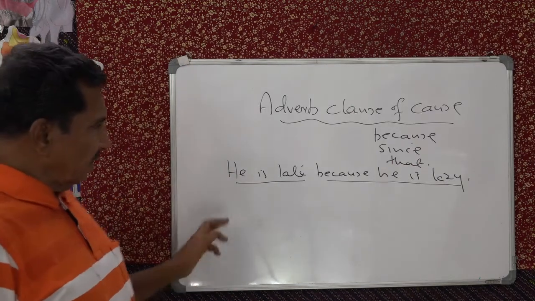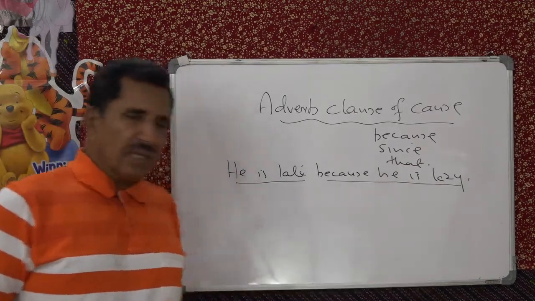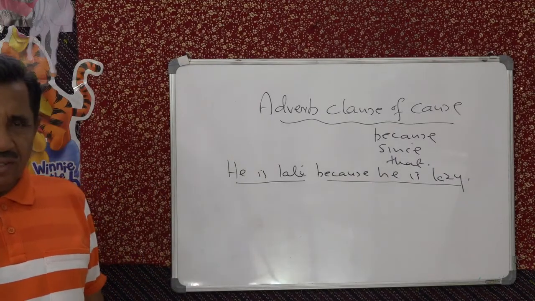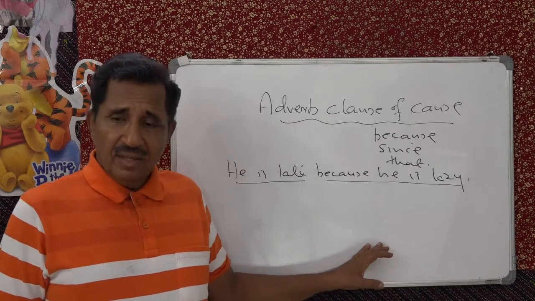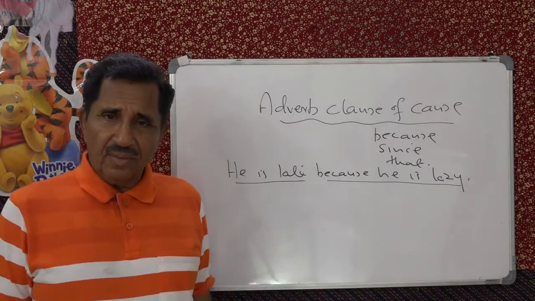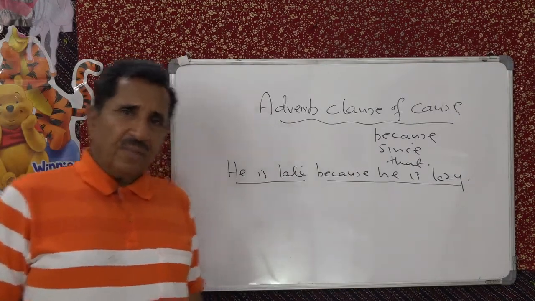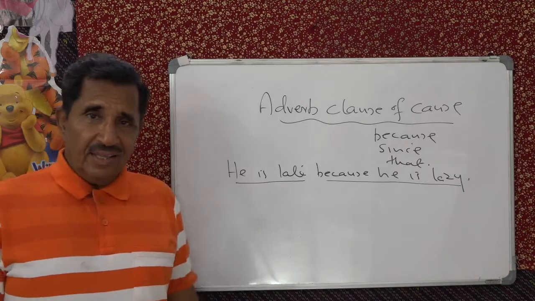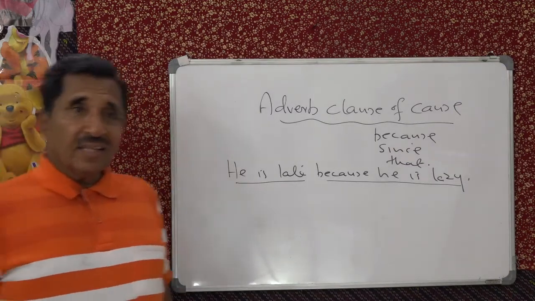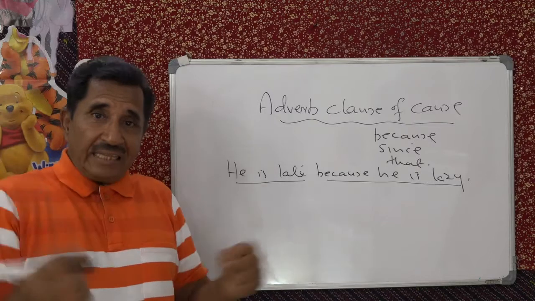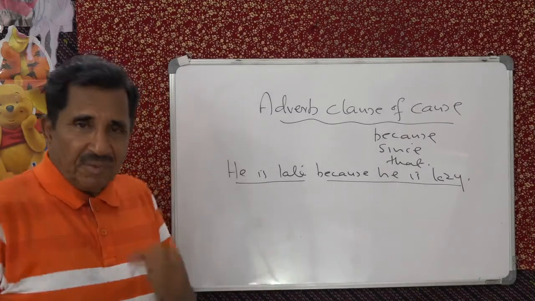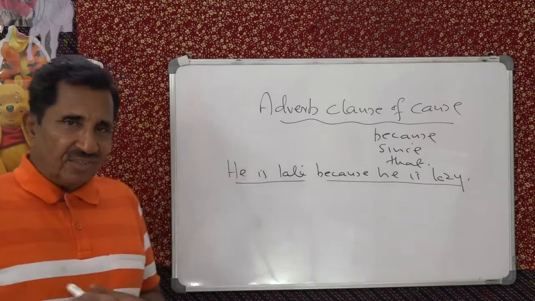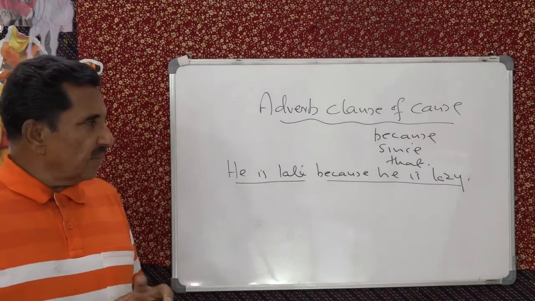He got first prize because he worked hard. Any number of examples you can give. They look healthy because they do exercise every day, like jumping, dancing, aerobics, and all those things.